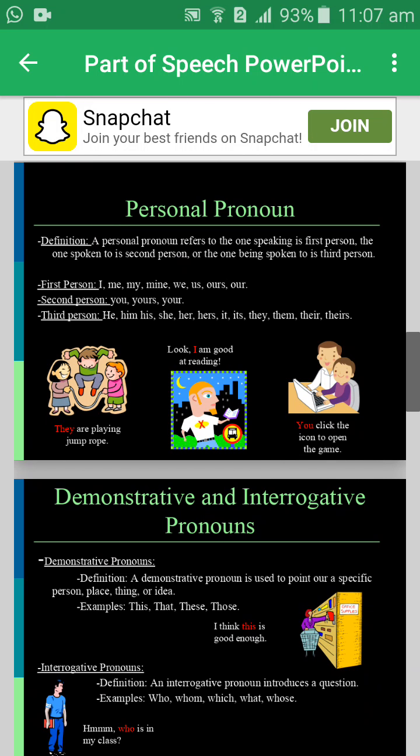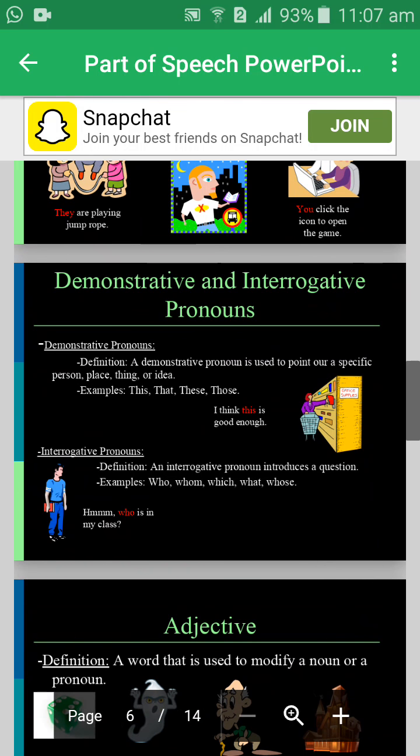Now let's look at some examples. They are playing jump rope. Look, I'm good at reading. You click the icon to open the game. Now we discuss the two types of pronoun: demonstrative pronoun and interrogative pronoun. What is a demonstrative pronoun? A demonstrative pronoun is used to point out a specific person, place, thing or idea. Example: this, that, these, those.